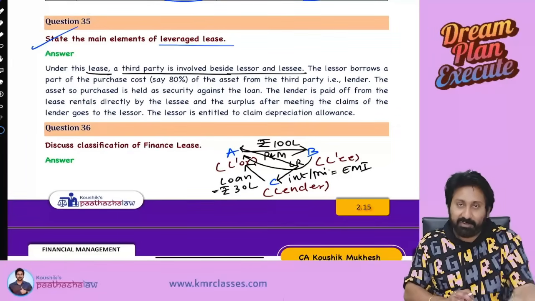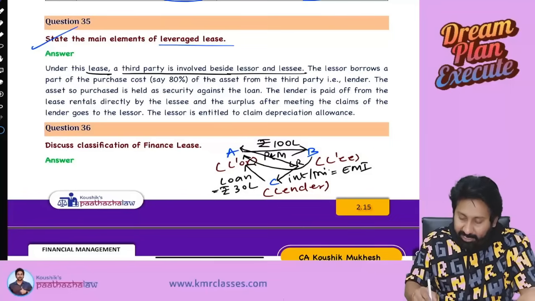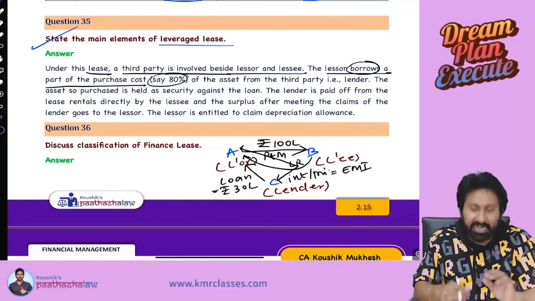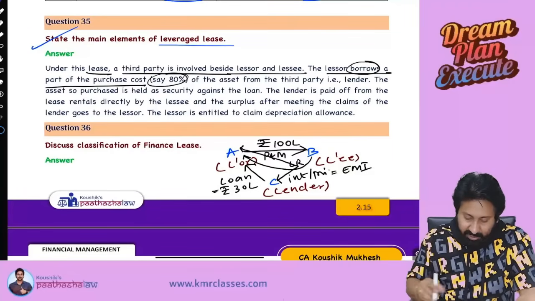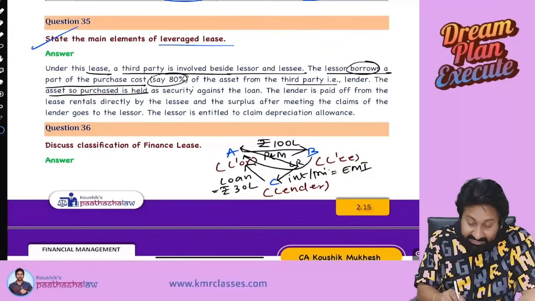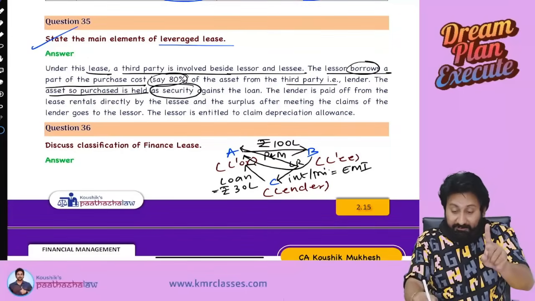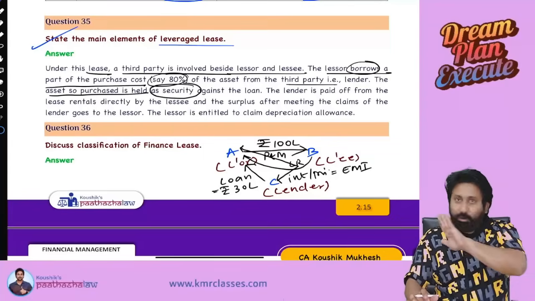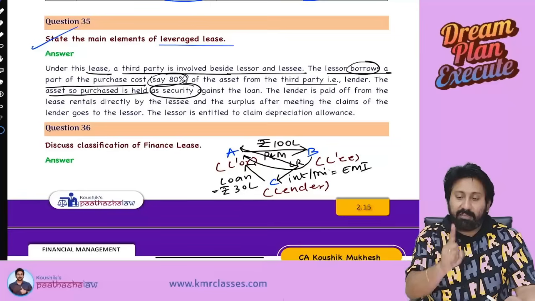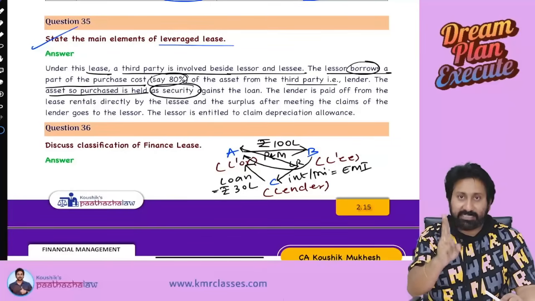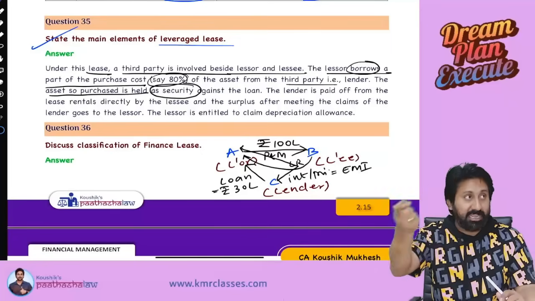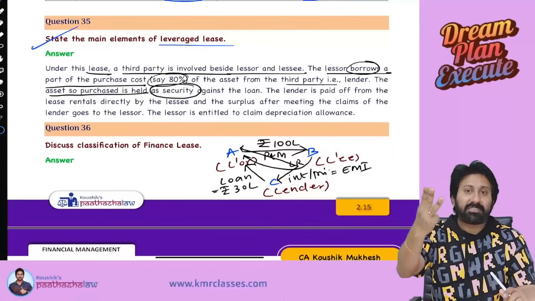Means there are three parties involved: lessor, lessee and a third party being a lender. The lessor borrows a part of the purchase cost, say 80%. For example, I have given 30% borrowed for the asset from a third party. The asset so purchased is held as security. If you remove these points and write exam answers, they don't give marks. That's why I'm stressing all the issues clearly. Number one, in a leveraged lease, there are three parties involved: lessor, lessee, lender. The lessor will borrow money, purchase the asset and then give it on lease. Number two, the asset purchased will be kept as security.